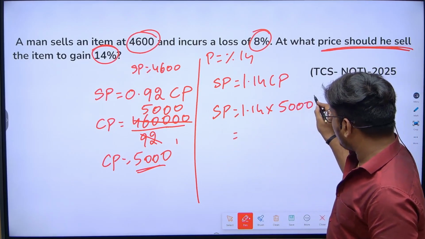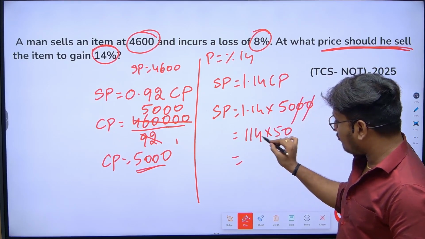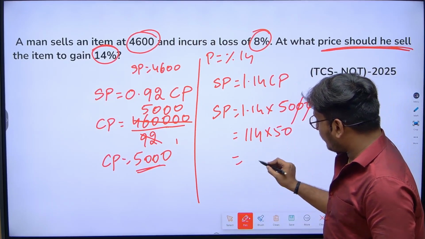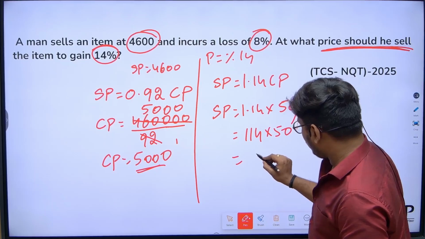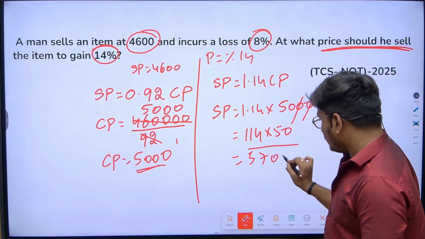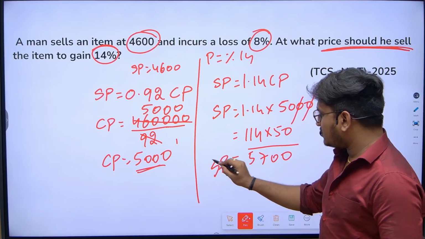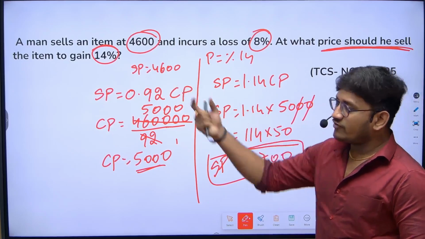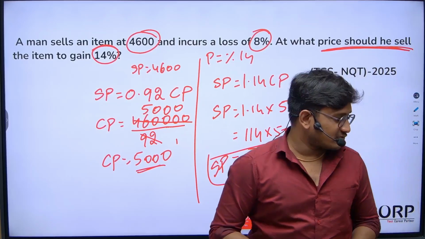If I eliminate two zeros, I can write 114 into 50, which is equal to, what is half of 114? I already said how to multiply with 5. Half of 114 is 57, and with the two zeros, it is 5700. So the selling price of the item should be 5700 to get a profit of 14%. I hope you all are clear with this. Let's try to solve the next question.